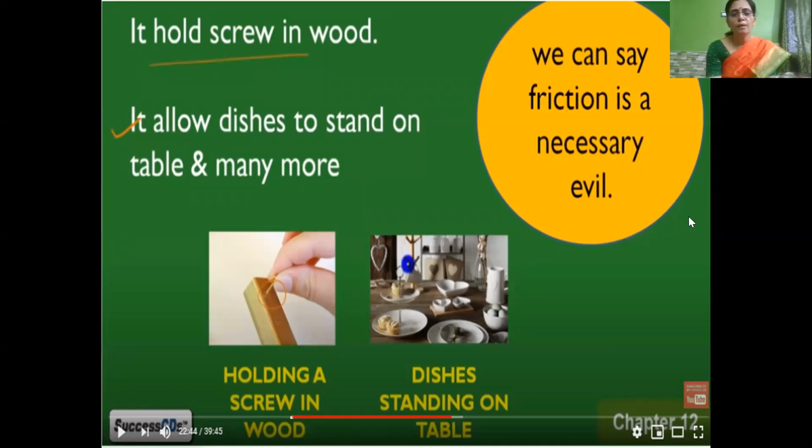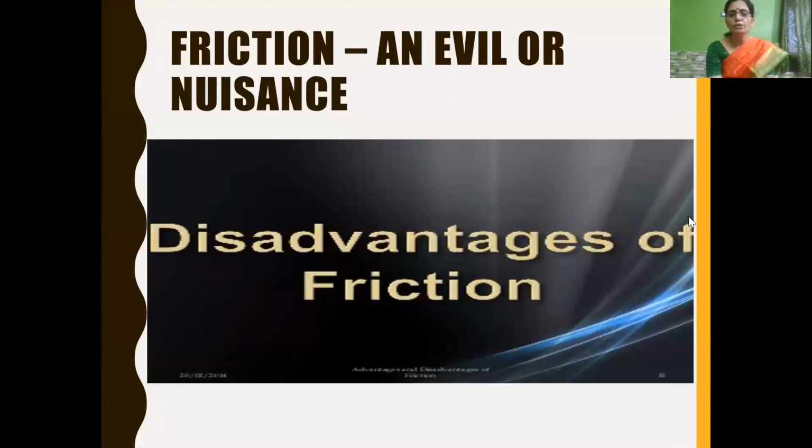In the same way, it allows the dishes to stand on the table. Or how do we stand? Because there is friction, that is static friction, between the surface of our feet and the surface of the ground, so that we can stand. So for everything friction is necessary. So we can say friction is a necessary evil. And now let me continue.